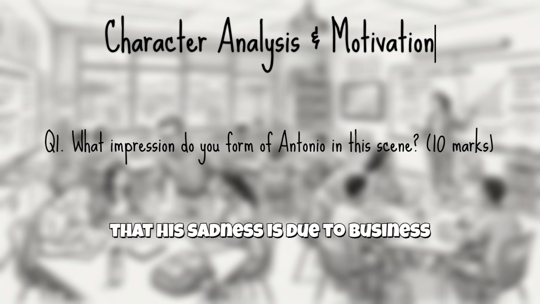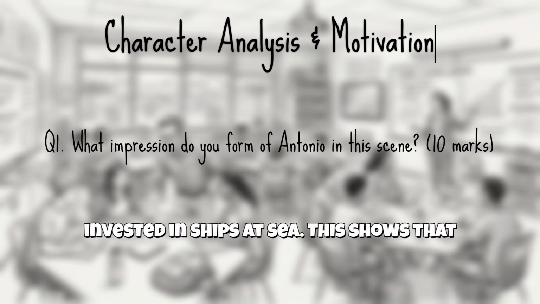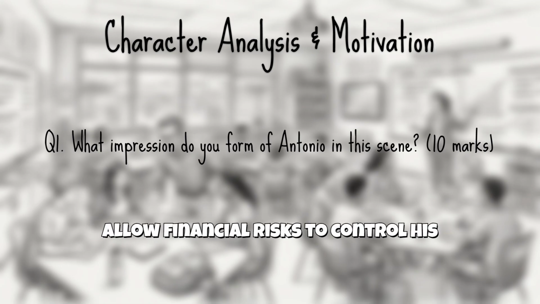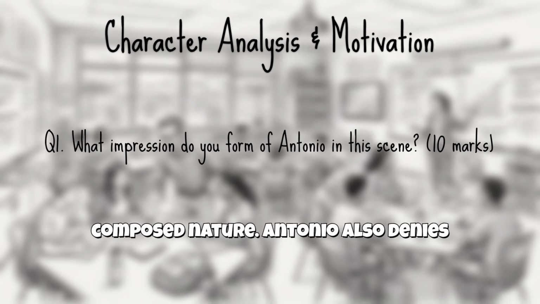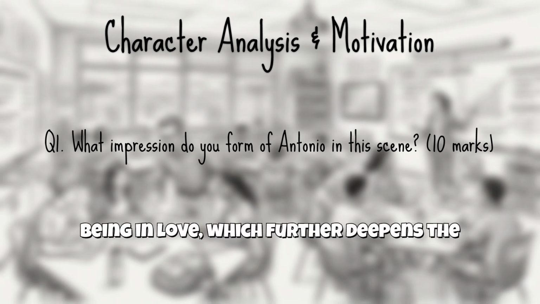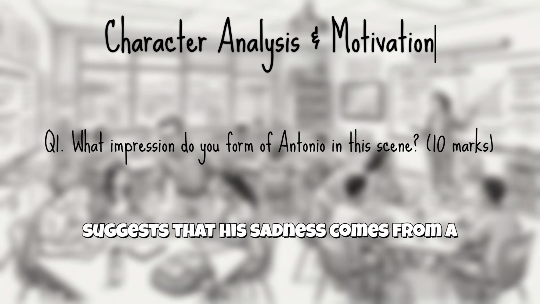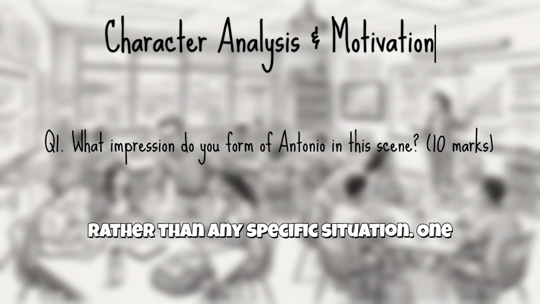He clearly rejects the idea that his sadness is due to business worries, even though his wealth is invested in ships at sea. This shows that he is not materialistic and does not allow financial risks to control his emotions. It highlights his calm and composed nature. Antonio also denies being in love, which further deepens the ambiguity surrounding his mood. This suggests that his sadness comes from a deeper emotional or existential cause rather than any specific situation.